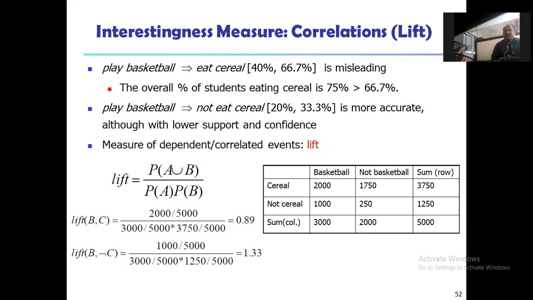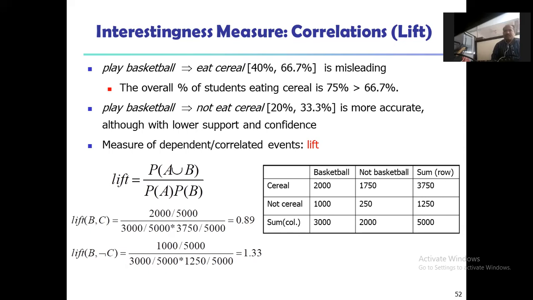Suppose you eat the cereal, then 40%, 66.7% is misleading. The overall percentage of students eating cereal is 75%, which is greater than 66.7%. And suppose not eat cereal, then only 50% eat cereal. So that is 20%, 33.3%, which is more accurate.